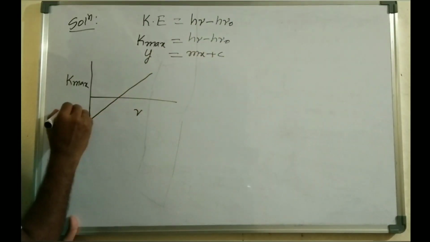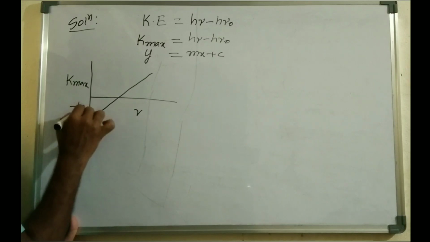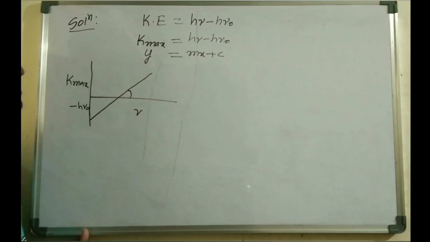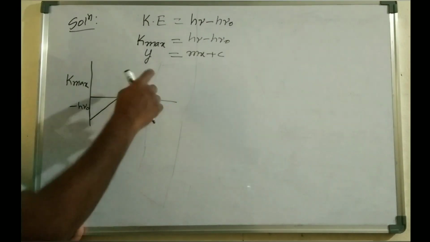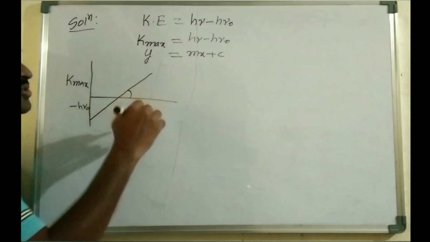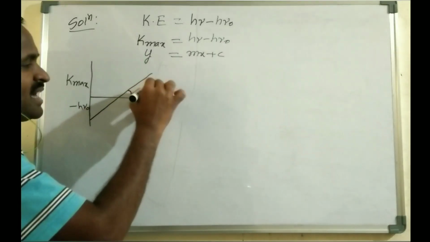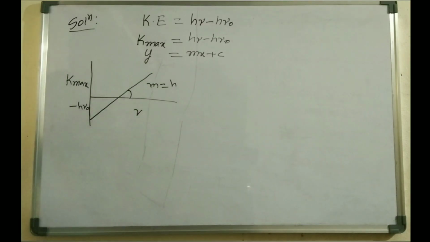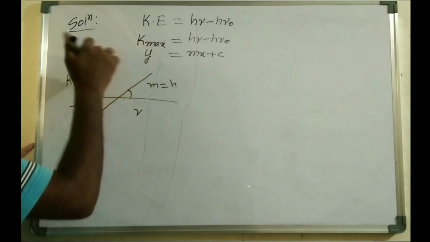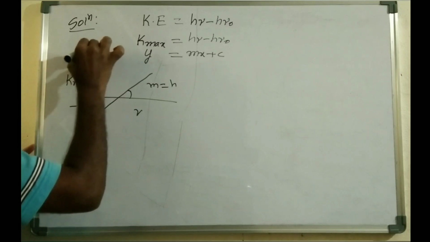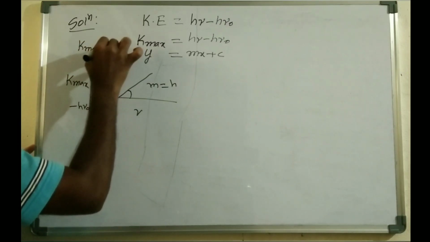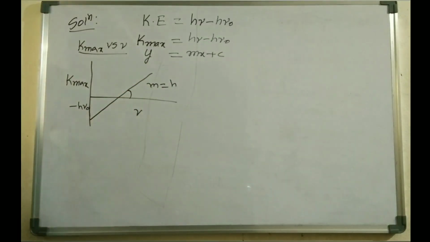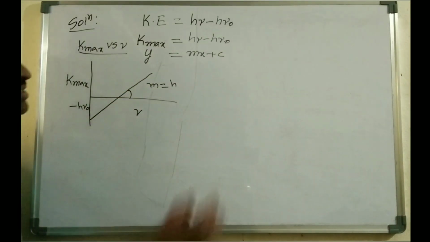That negative intercept is minus h nu naught, and the slope, the tan theta of the line, is the slope, or you can write directly m is equals to h, which is the slope, right? So if you plot a graph of Kmax versus frequency nu, this is the curve and its slope is m is equals to h. So this is one.